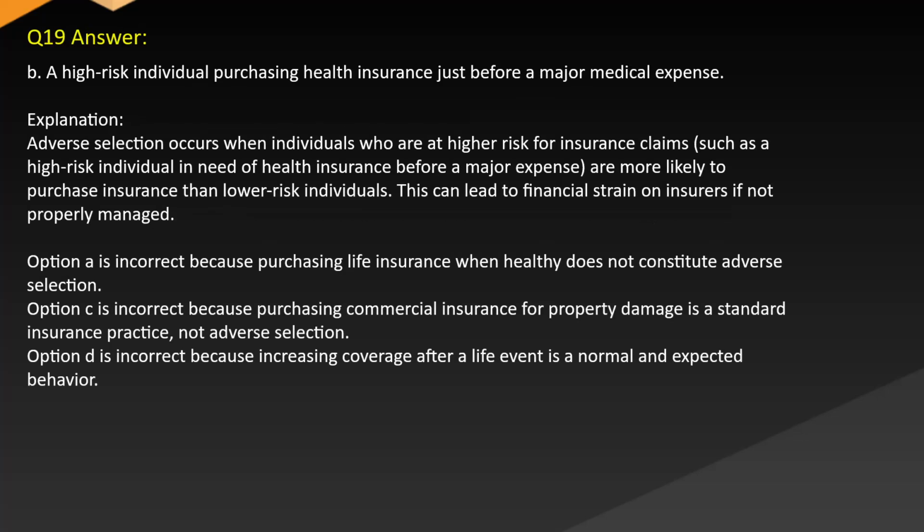Answer. B. A high-risk individual purchasing health insurance just before a major medical expense. Explanation. Adverse selection occurs when individuals who are higher risk for insurance claims, such as a high-risk individual in need of health insurance before a major expense, are more likely to purchase insurance than lower-risk individuals. This can lead to financial strain on insurers if not properly managed.